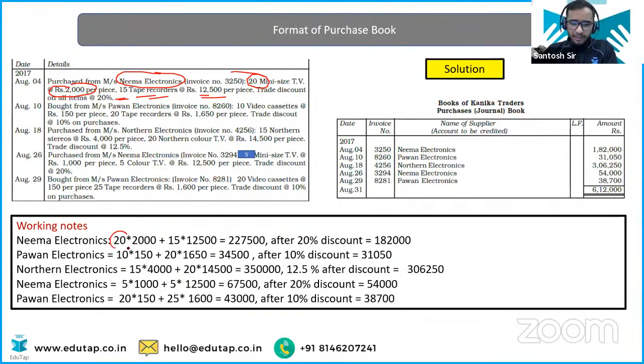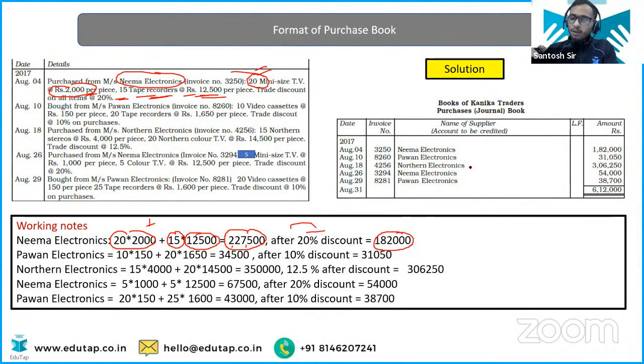Very easy. 20 into 2000. Why? 20 mini size TVs at 2000 per piece. And 15 tape recorders at rupees 12,500. 15 tape recorders at 12,500. Total will be 2,27,500, and after 20% discount, it becomes 1,82,000.